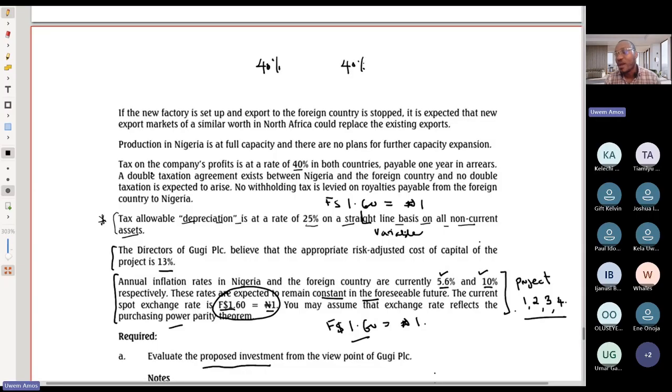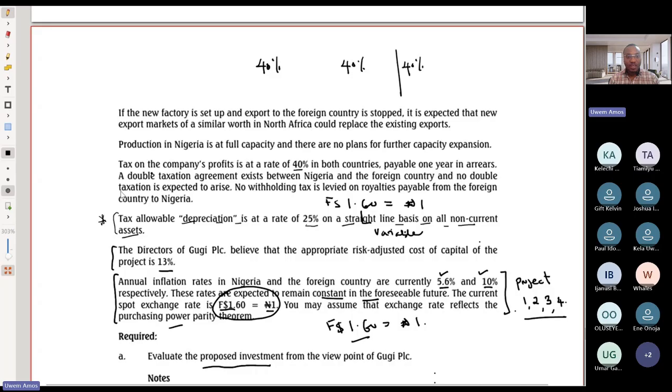If there's no trade agreement, bilateral trade agreement, or double taxation agreement, we'll pay 40% there and pay 40% on what we move into, or on the net cash flow that we move into Nigeria. But if there is, we'll pay the higher of the two. We've already paid 40% of the money we make there. So let's look at if there is anything like that.